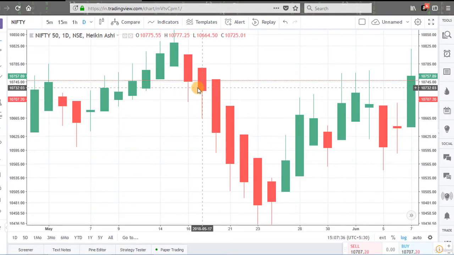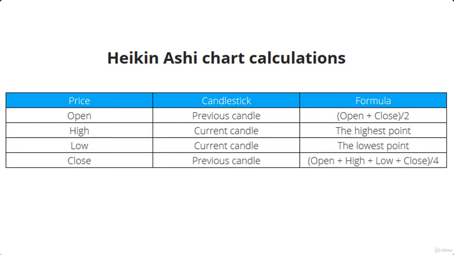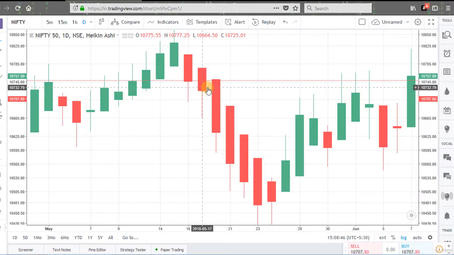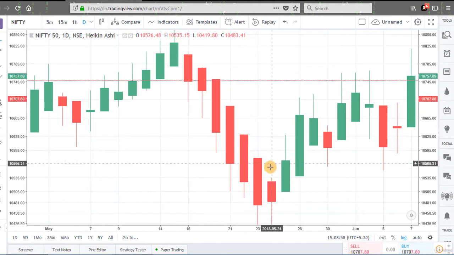But in a Heikin-Ashi chart, each candlestick is calculated and plotted using some information from the previous candlestick. The open price in a Heikin-Ashi candlestick is the average of the open and close price of the previous candlestick. The close price in a Heikin-Ashi candlestick is the average of the open, close, high and low prices. The high price is chosen from the high, open and close price, whichever has the highest value, and the low price in a Heikin-Ashi candlestick is chosen from the low, open and close price, whichever has the lowest value. So, candlesticks of a Heikin-Ashi chart are related to each other.